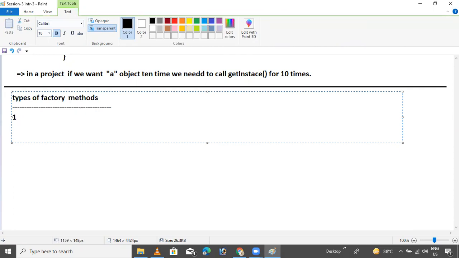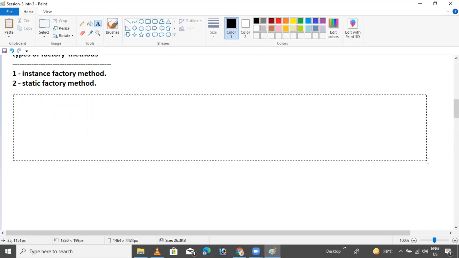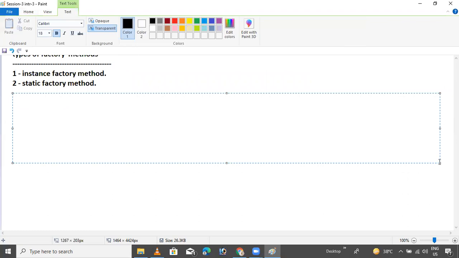There are two types. First is the instance factory method, and second is the static factory method. These two methods are there. I will write some points so we get clarity about the static and instance factory methods.